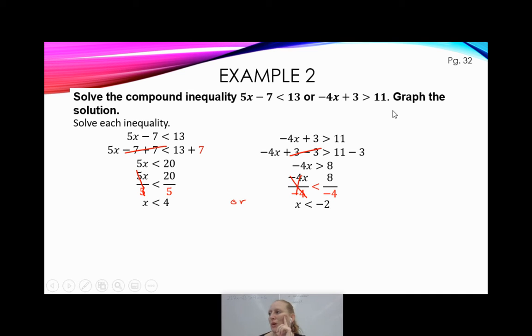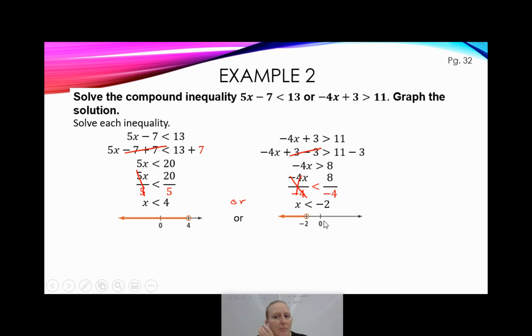It does say to graph the solution because I notice they both say less than. Let's see what happens. If I graph this one, I'm going to put an open circle on 4. X is less than that, so I'm going to move to the left. For this one, I also need an open circle at negative 2, and I'm going to move to the left because x is less than that. So here I have my 2 inequalities. Now, I need to put them on the same graph. So I have my little or, right? X is less than 4 or x is less than negative 2.